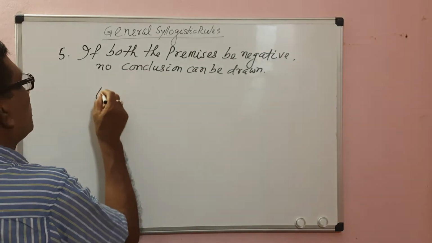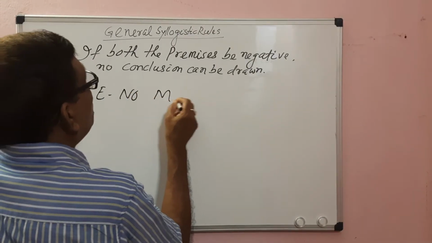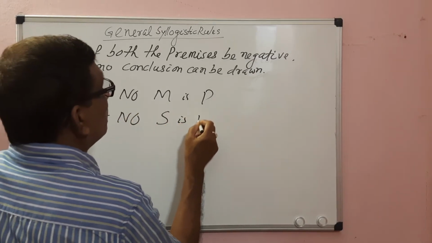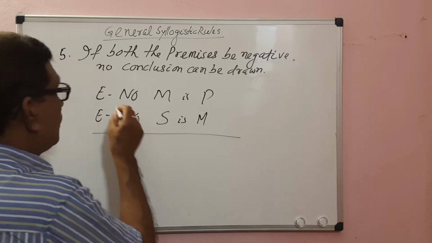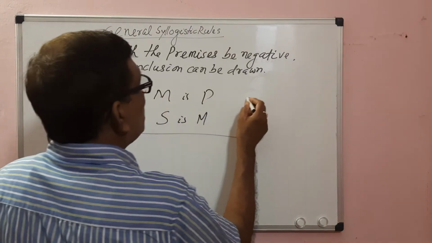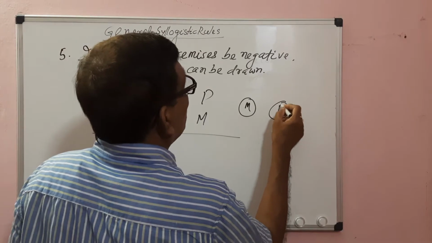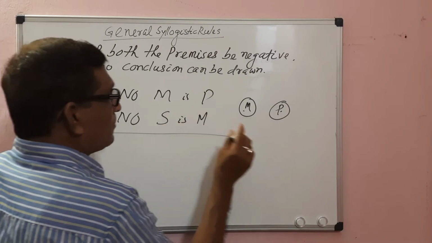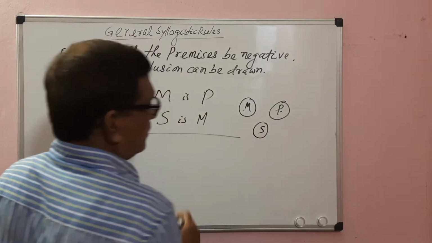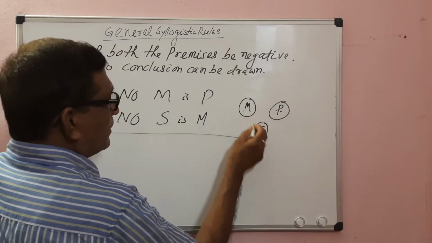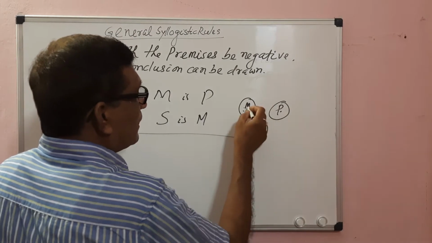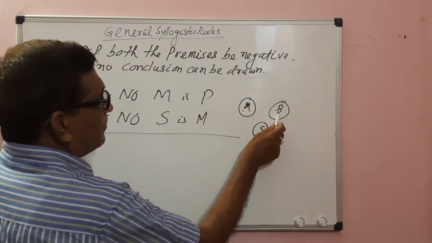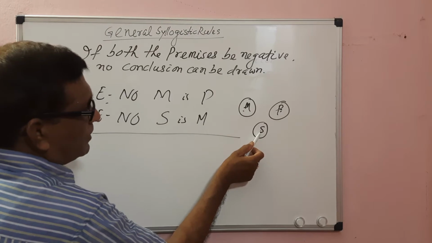For example, no M is P, no S is M. No M is P, no men are mortal. No S is M, no students are men. This is the relation: the middle term is excluded from the major term, and the middle term is excluded from the minor term.